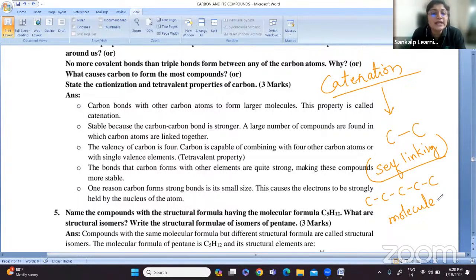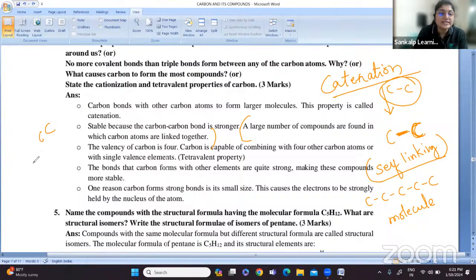Why can carbon atoms form carbon-carbon bonds? Because it is stable. A carbon-carbon single bond is stable because the carbon-carbon bond is stronger. This C-C bond which is formed is strong. A large number of compounds are found in which carbon atoms are linked together. You can see that large molecules of carbon compounds are formed where the carbon atoms are linked with each other.